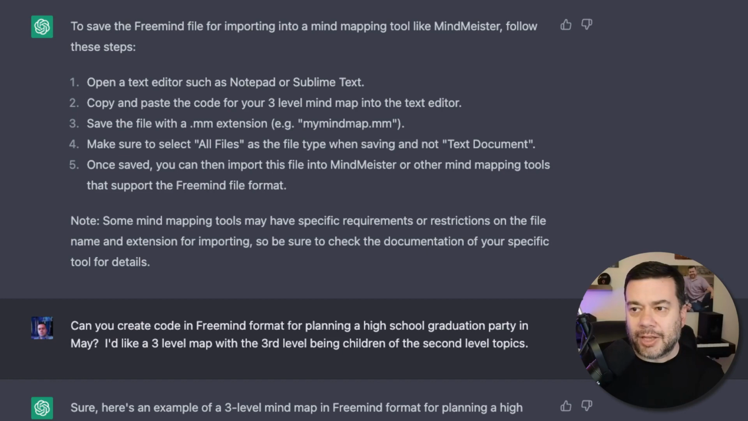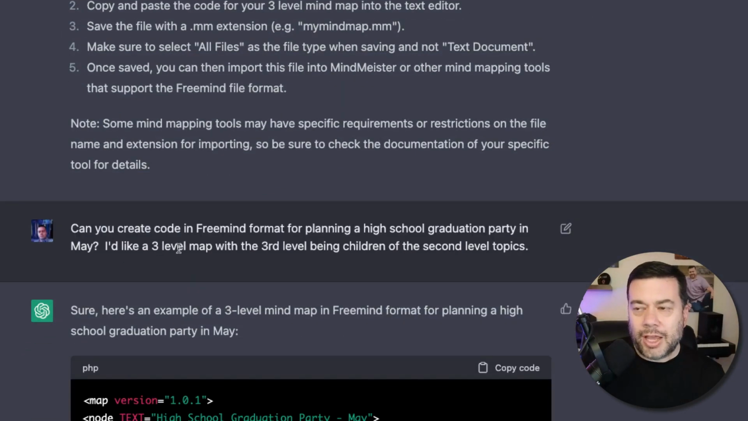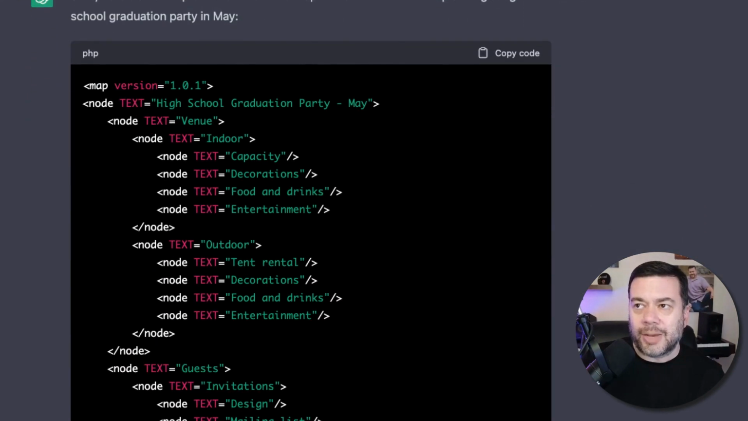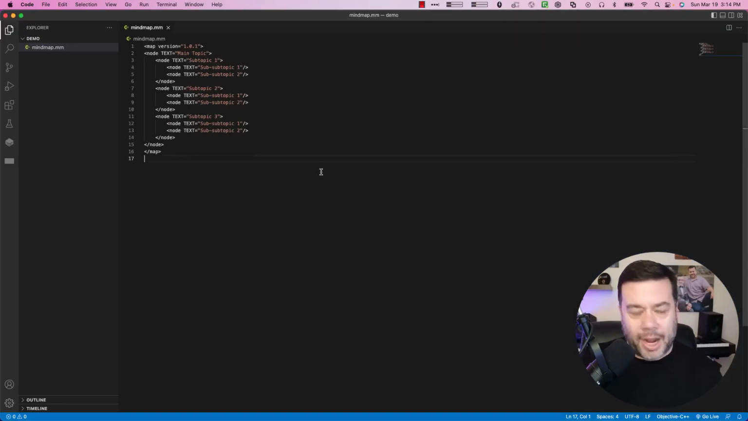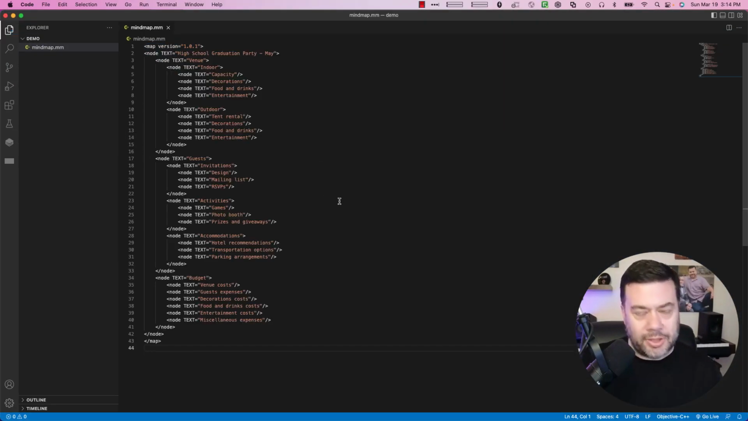So I came back and I said, can you create code in FreeMind format for planning a high school graduation party in May? I'd like a 3-level map with the 3rd level being children of the 2nd level topics. So it very quickly spit out the following code. Here's an example of a 3-level mind map in FreeMind format for planning a high school graduation party in May. So again, I'm going to copy the code. I'm going to come back to my code editor and I'm going to paste in this code.